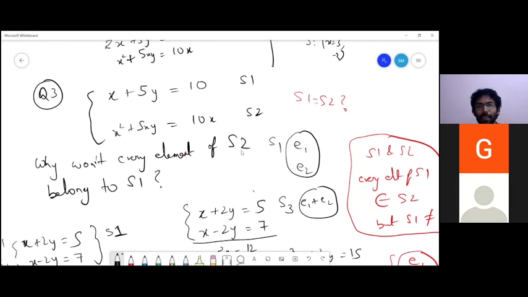In this case, x plus 5y is equal to 10. Yes. Sunil, isn't it appearing that for question 3, every element of S2 also will belong to S1? It's actually giving that appearance, don't you think? Yes. Yeah.